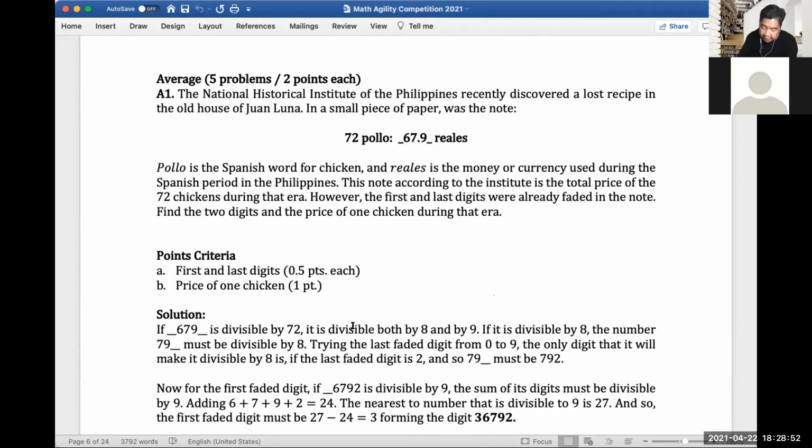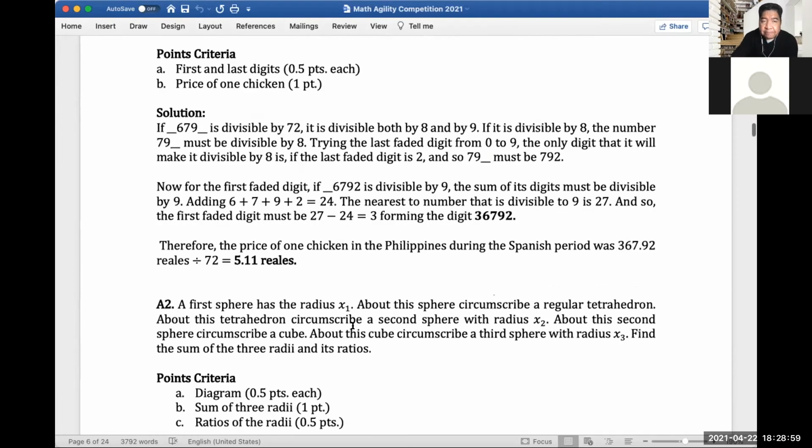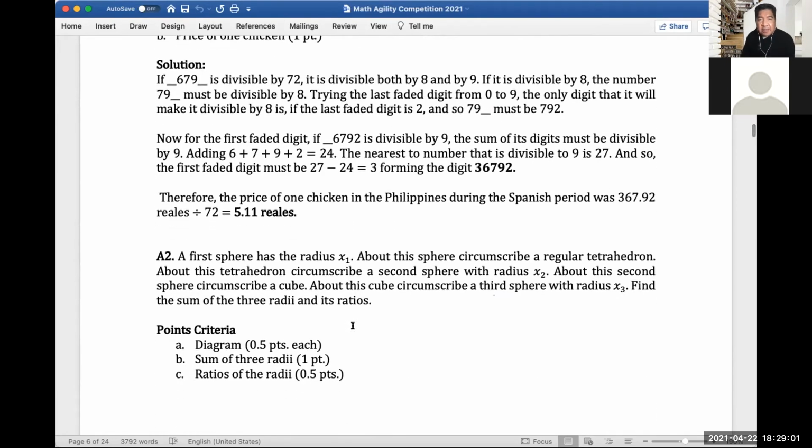So this is a divisibility problem. Let me scroll it up. So let's try to find a process and how to solve this. First, if 679 is divisible by 72, which is the total number of polo, or chicken, then it would be divisible by 8 and 9. If it's divisible by 8, the number 79 must be divisible by 8.